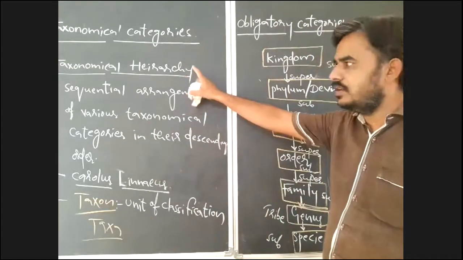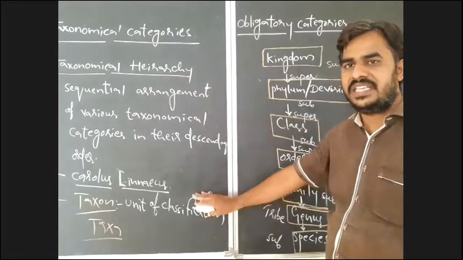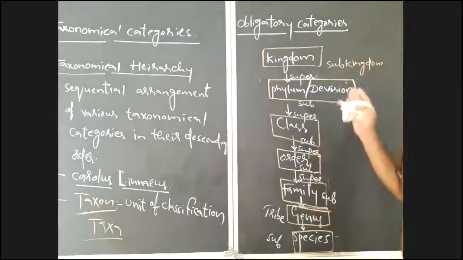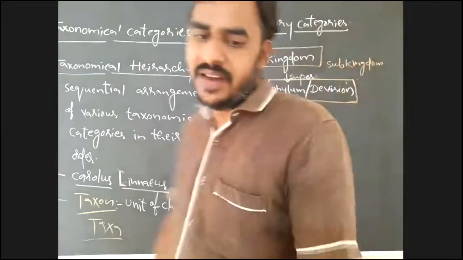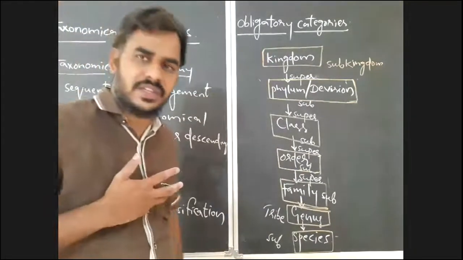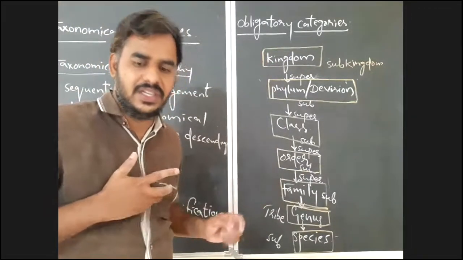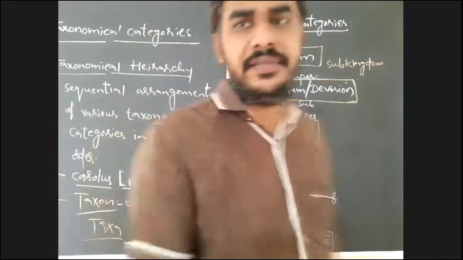Just now I gave you what the taxonomical hierarchy is, who proposed it, what a taxon is, what taxa are, and what the 7 obligatory categories in the taxonomical hierarchy are. Now we have to discuss all of this in detail. We have to discuss all 7 obligatory categories one by one. Before going to that, observe one thing here.